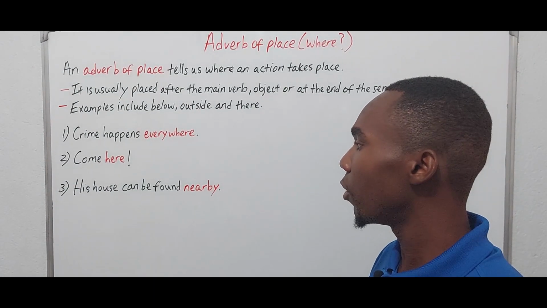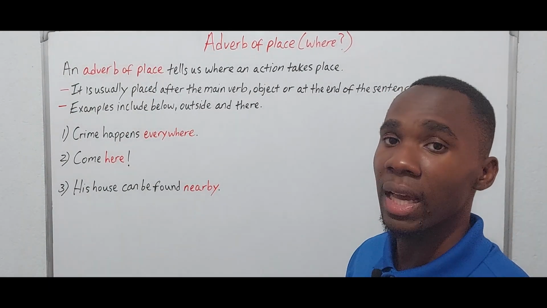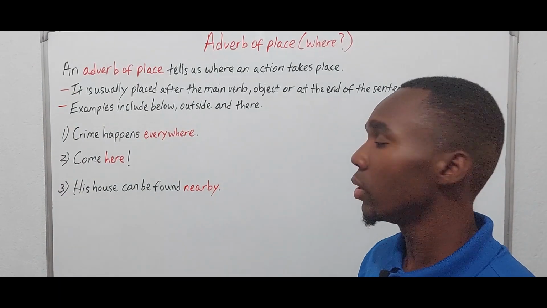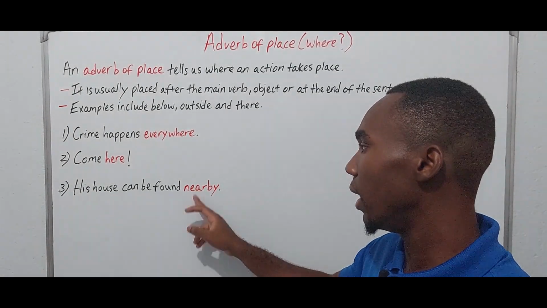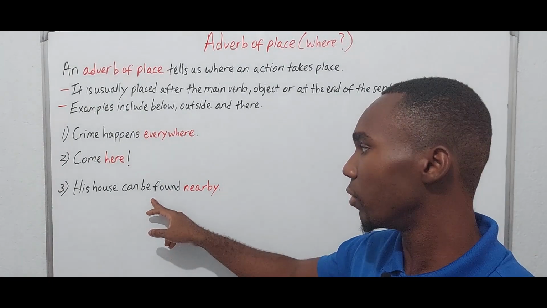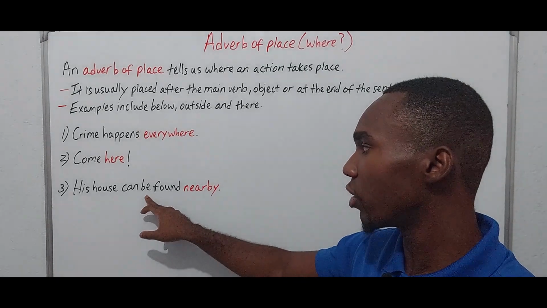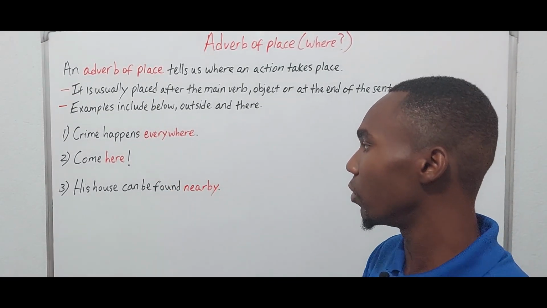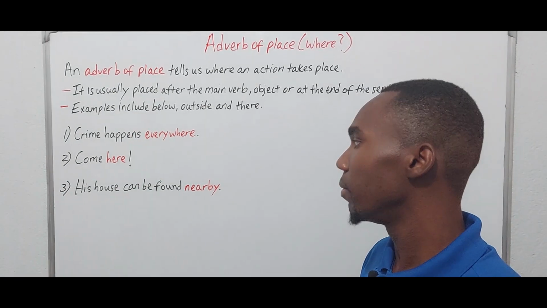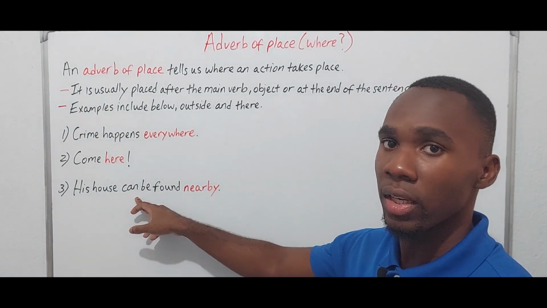3, his house can be found nearby. Where can his house be found? Nearby. So nearby is modifying found. Well, find. This is one of those structures where you have more than one verb, right? But can be found, nearby. So all 3 of these are verbs, right?